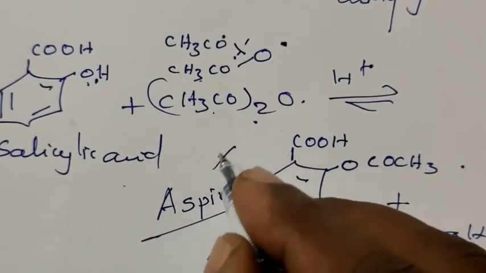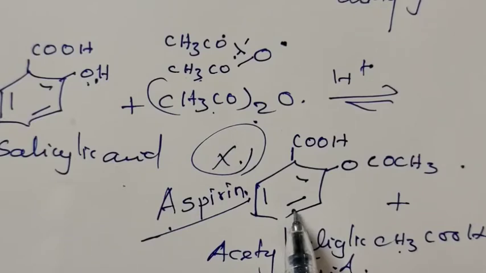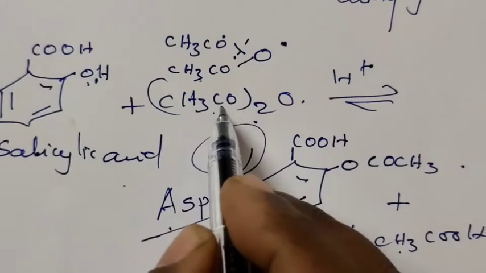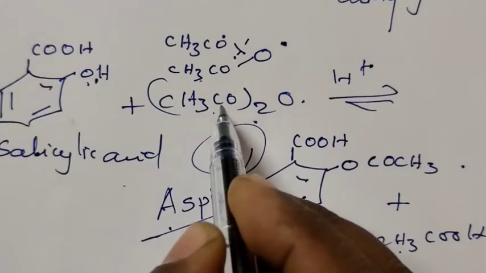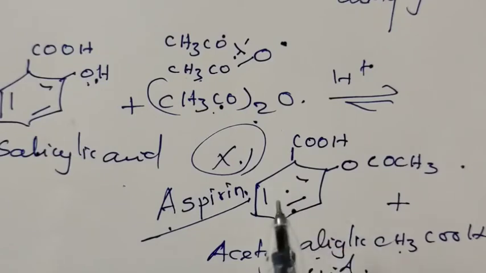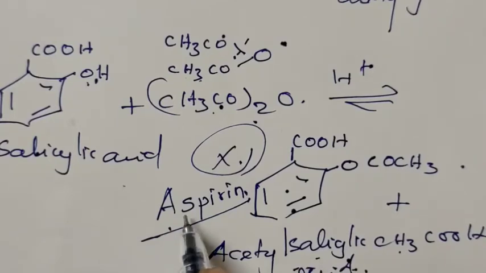But how will you prepare aspirin? What is aspirin? Acetyl salicylic acid is called aspirin. How can you prepare aspirin? When salicylic acid reacts with acetic anhydride, an esterification reaction or acetylation reaction takes place, and we get acetyl salicylic acid. Acetyl salicylic acid is otherwise called aspirin.